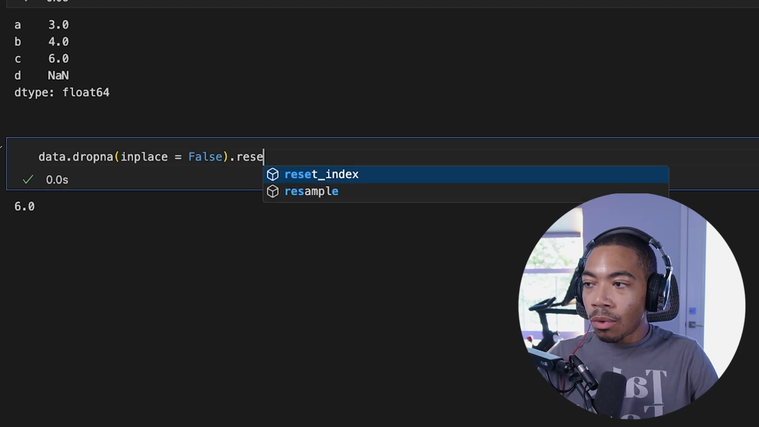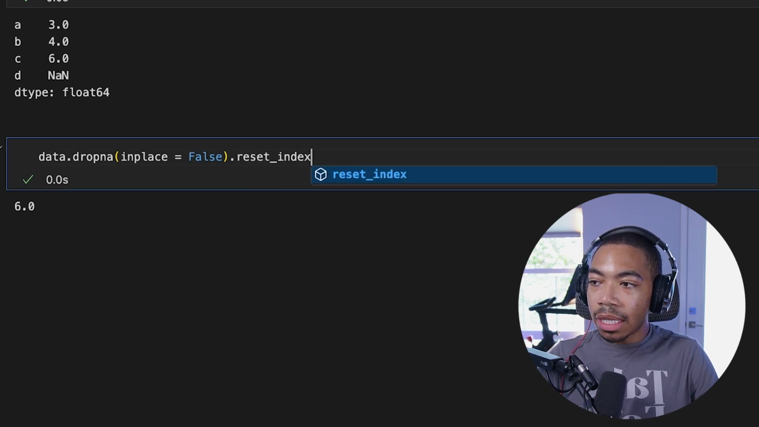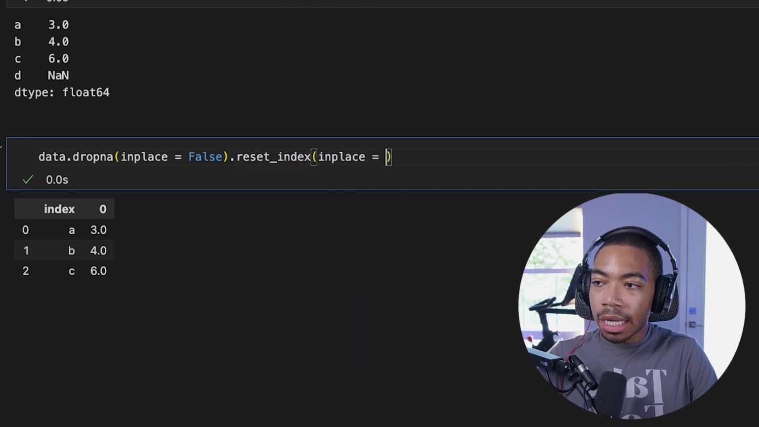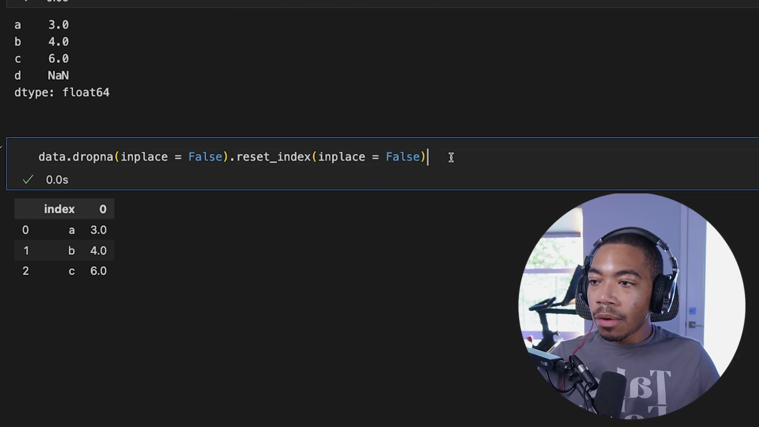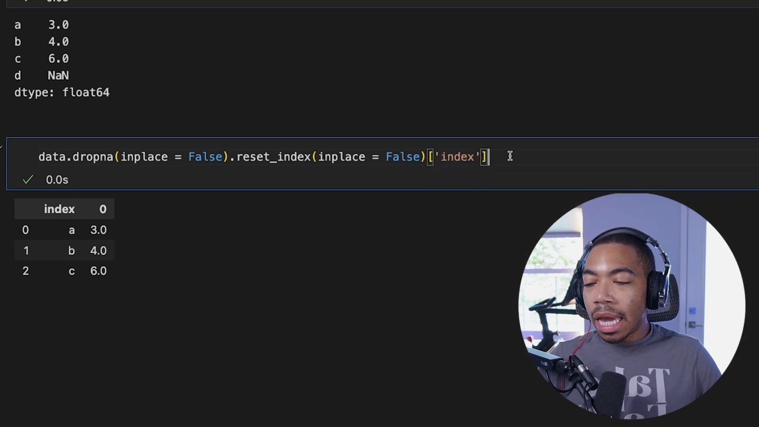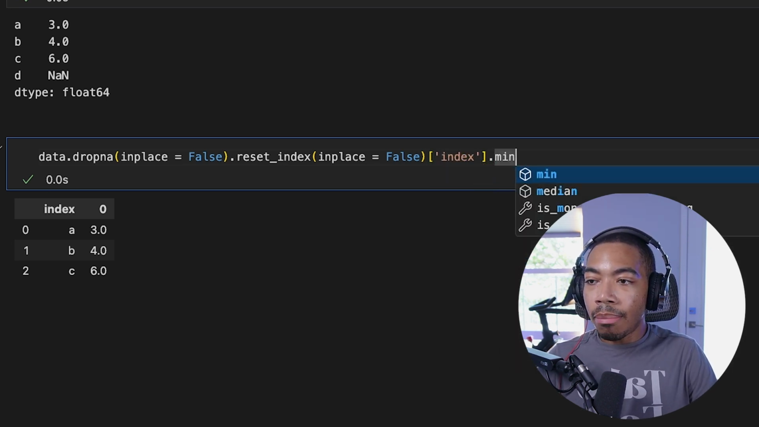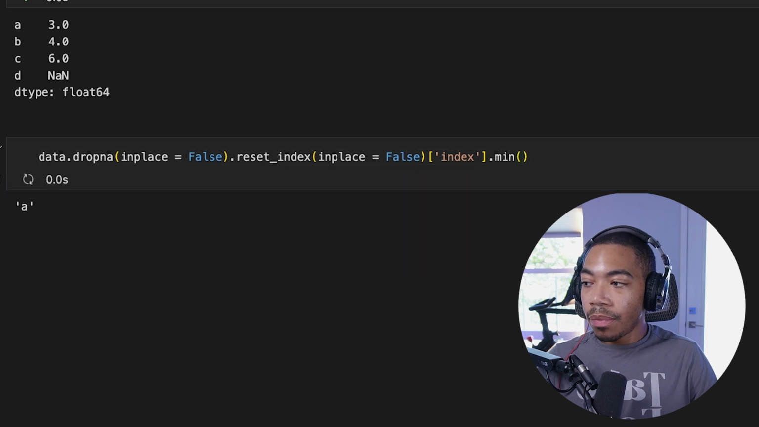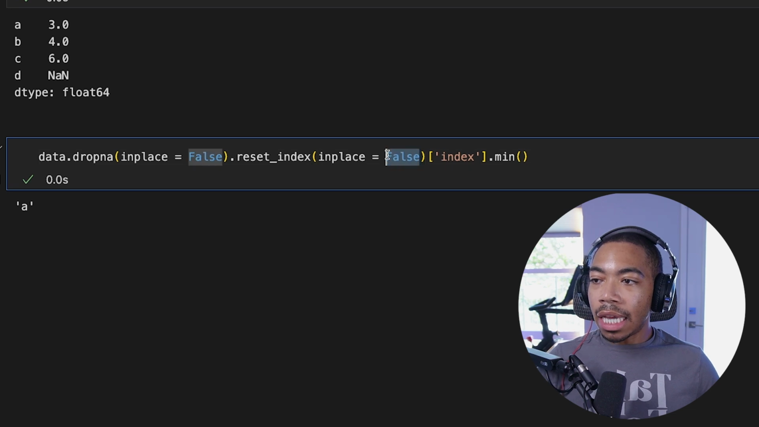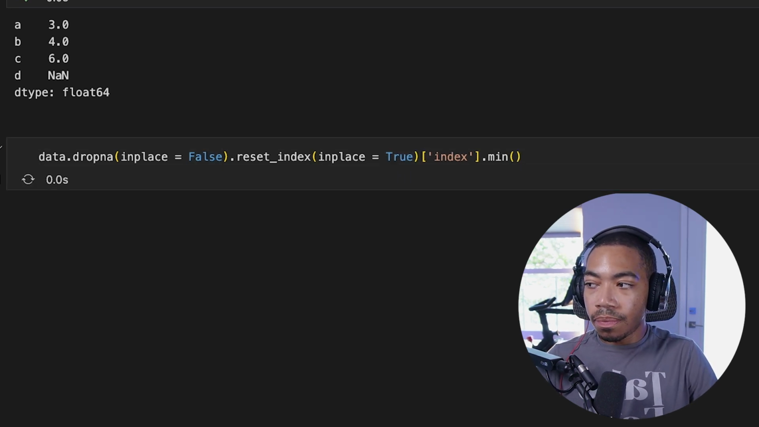So let's add some more to this chaining. Let's say we wanted to reset the index and we have this inplace argument, again, that's set equal to false by default. And then I want to take my index column that is now generated and return the min value there. Again, classic method chaining. This is a huge benefit of pandas, but let's now set the inplace argument equal to true.